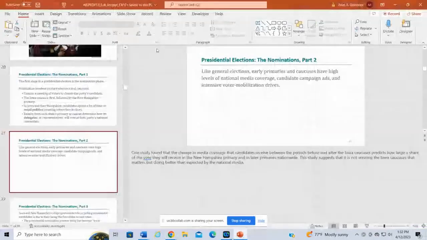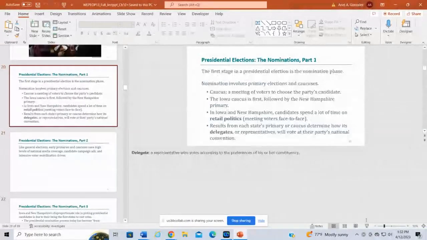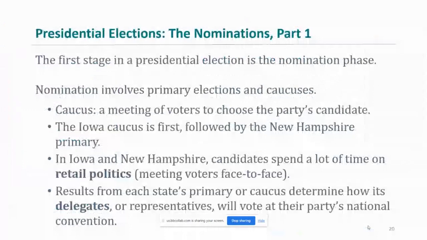So, okay, let me go ahead and share the screen here so we can continue. Okay, let's see, share, and then let's go to the, because we left off on the nomination process, right? Because I wanted for us to talk about this first, and again, we kind of referenced this a little bit, but we'll go a little bit more into detail here.